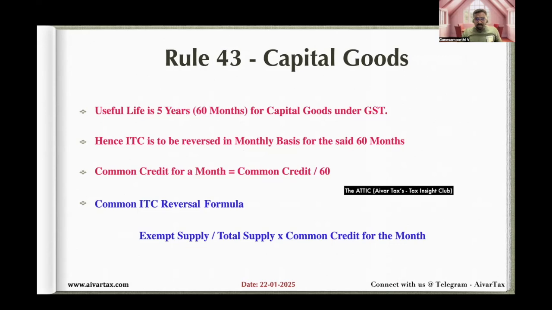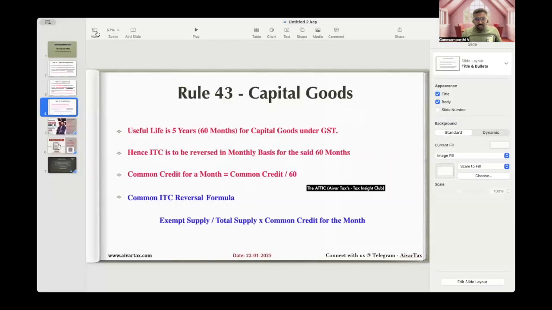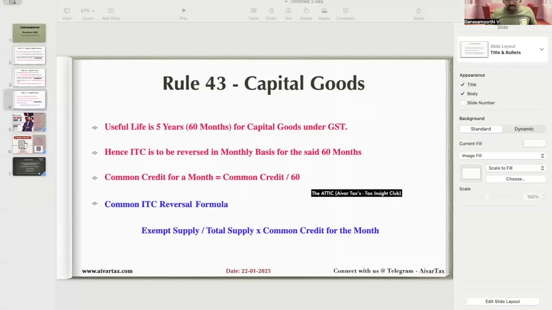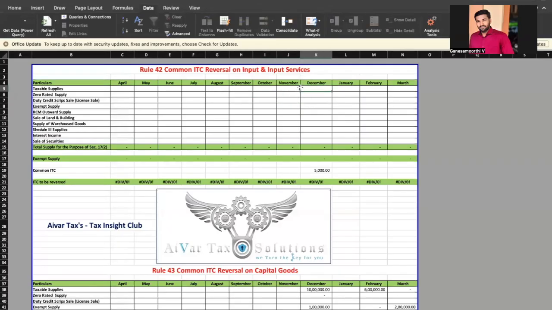Okay, we will see the Excel template which is prepared by us for the exclusive benefit of the members, and we will share the Excel sheet along with this broadcast to the members of the ATIC. So to calculate the common ITC which is to be reversed, you have to enter the data in the sheets. You will get the ITC to be reversed.